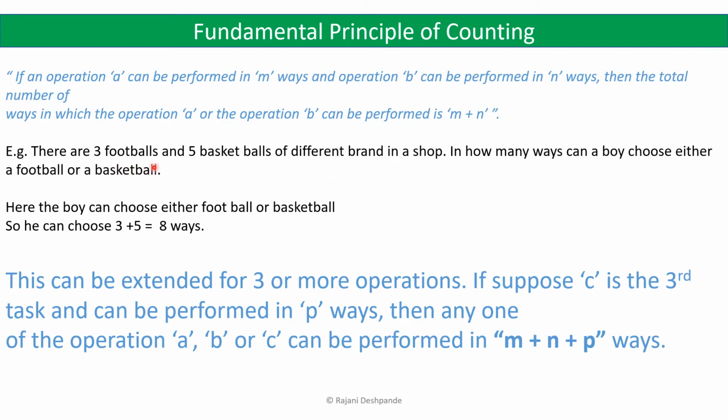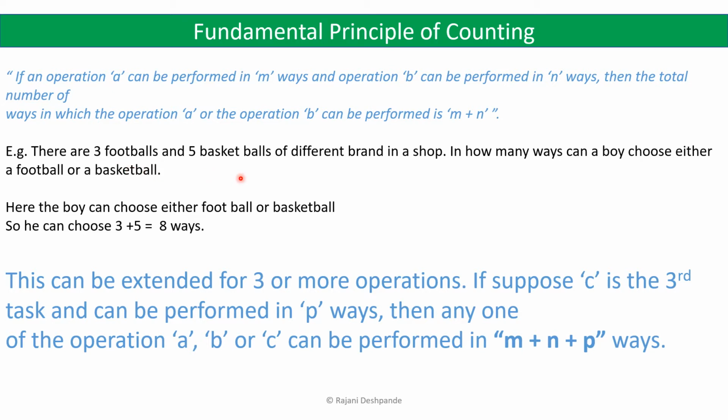There are 3 footballs and 5 basketballs of different brands in a shop. In how many ways can a boy choose either a football or a basketball? So the boy is given a choice and he can choose any one ball from the 3 footballs and 5 basketballs.